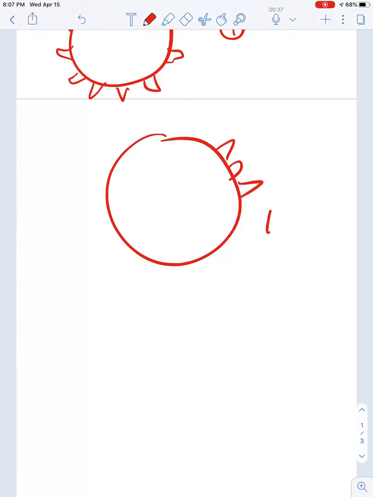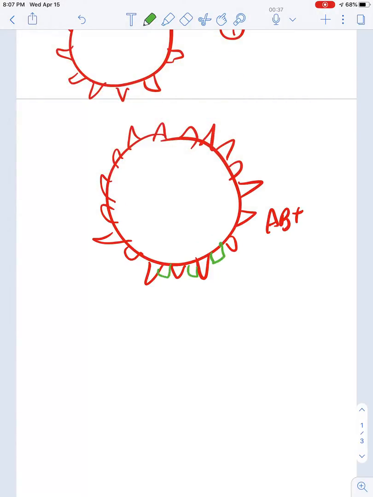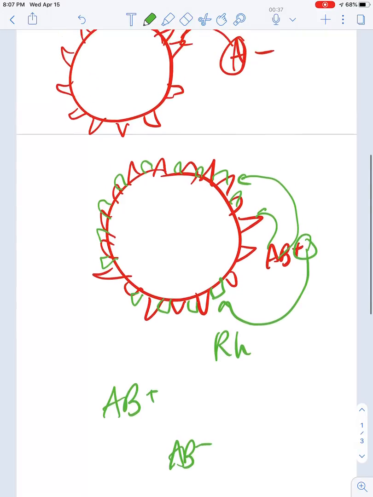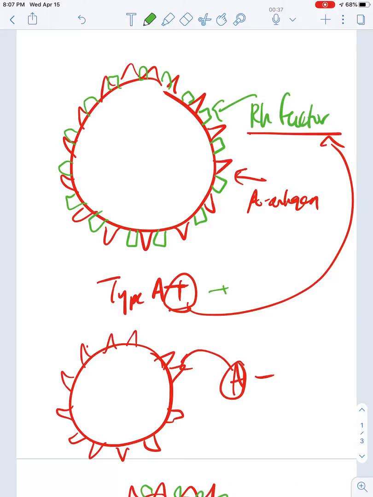Like you could be AB positive, and if you were AB positive like this with type A and B antigens, well, if you're type AB positive, then guess what? You also have the Rh factor. You actually have three antigens. You have the Rh antigen, because positive means you are Rh positive, you have the A antigen and the B antigen, right? So this is AB positive. And if you were AB negative, that means you don't have the Rh factor, right? So that means if you're type A positive, well, you also have type B antibodies.